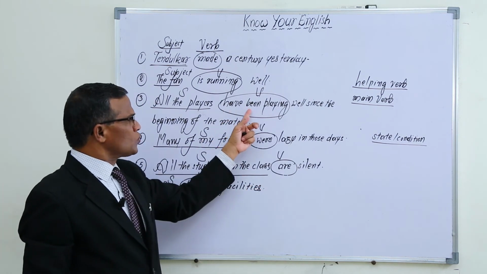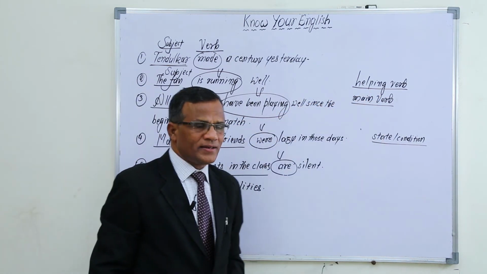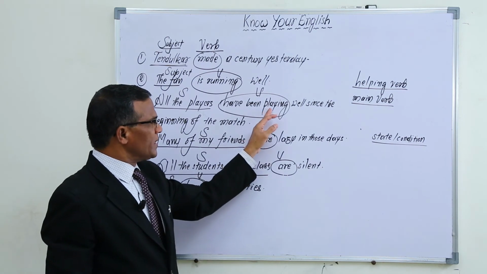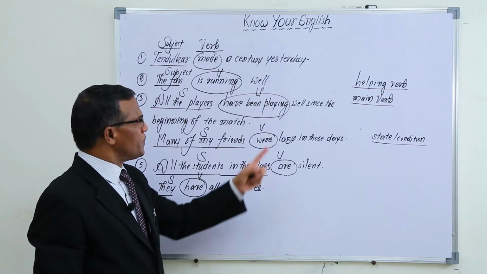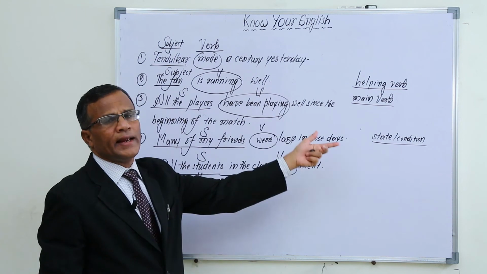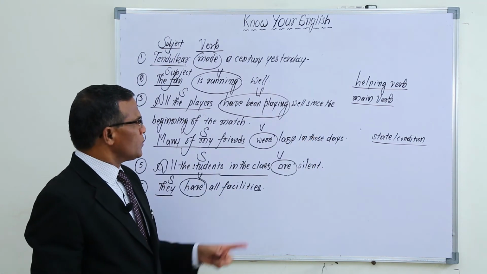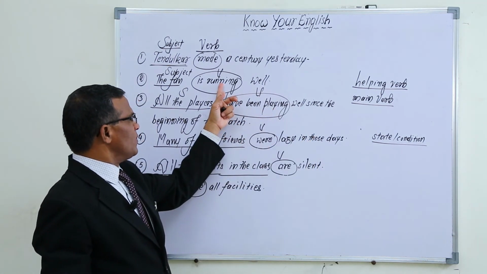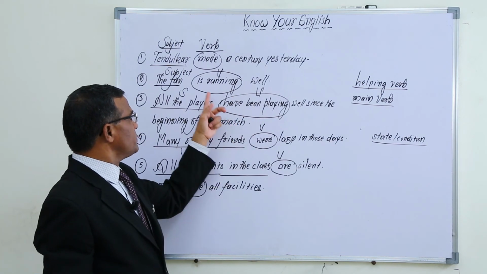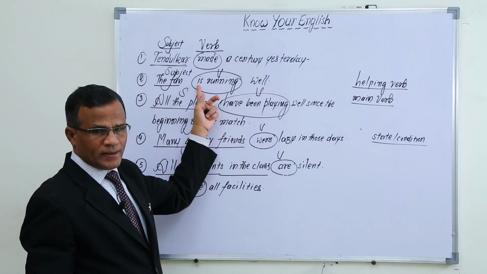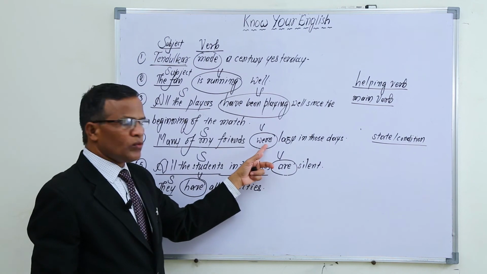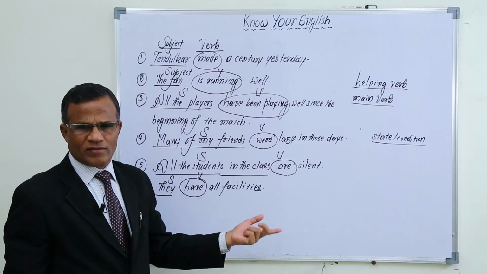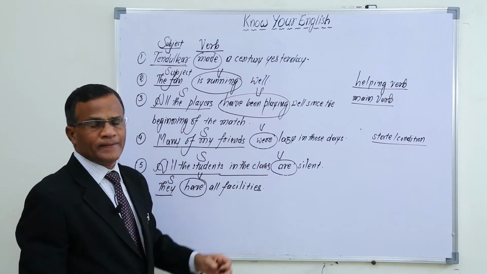Then the first two are helping verbs and the third one is the main verb. So the main verb is always at the end of that part. So this is the main verb, this is the main verb, these two are helping verbs, this is a helping verb. But here only one word is there, simply we call it a verb.